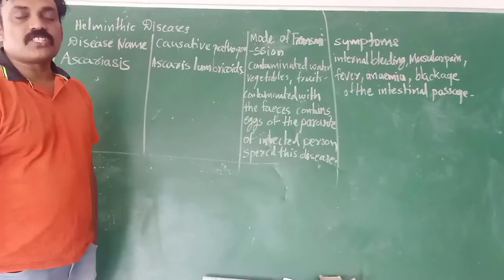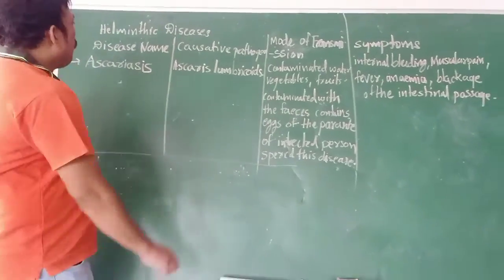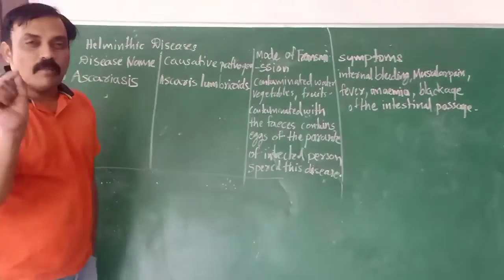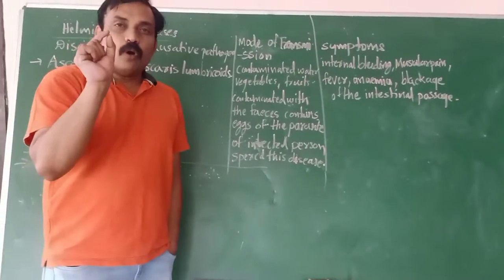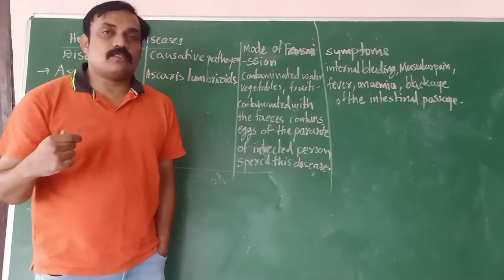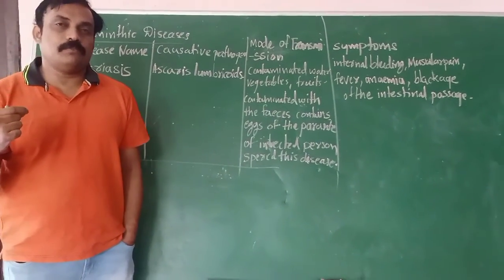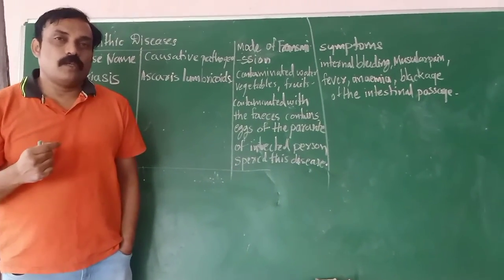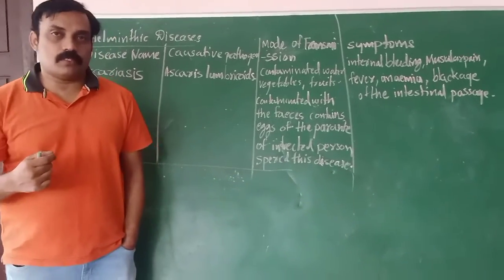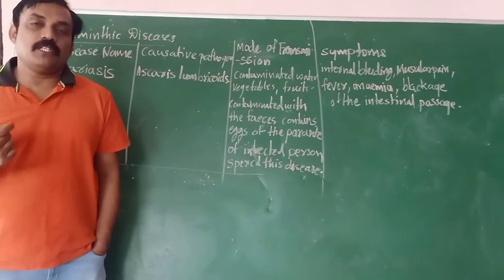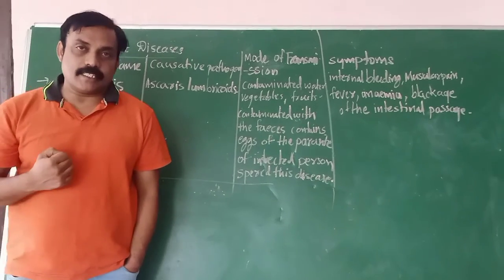Okay, now we are discussing helminthic diseases. What are helminthic diseases? Some worms cause diseases that affect the human body. Which type of worms? Roundworms, and even Platyhelminthes, the flatworms, also cause some diseases.